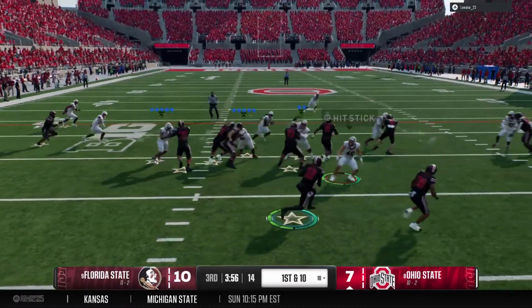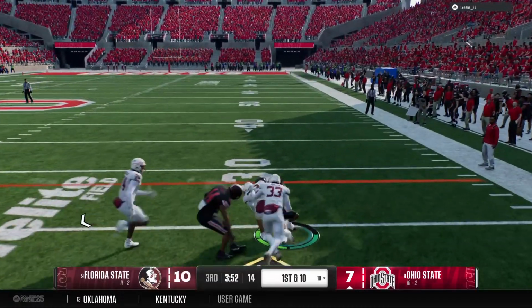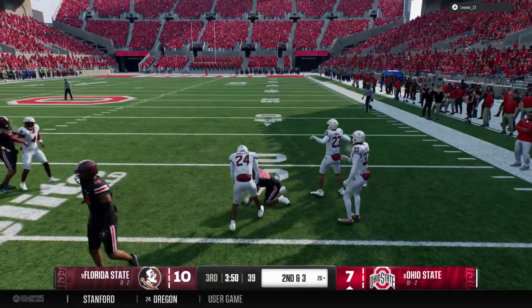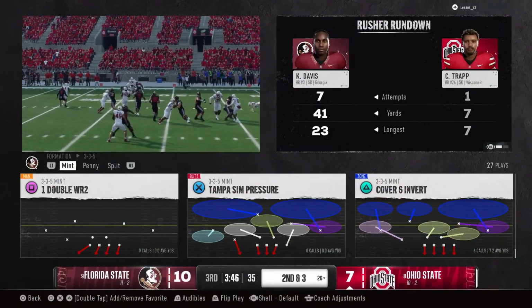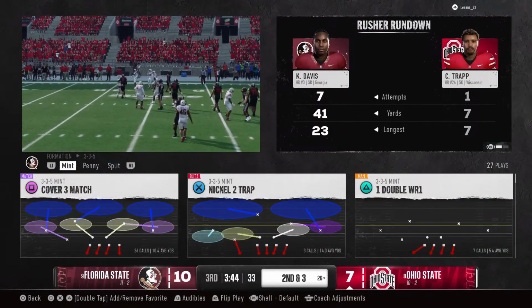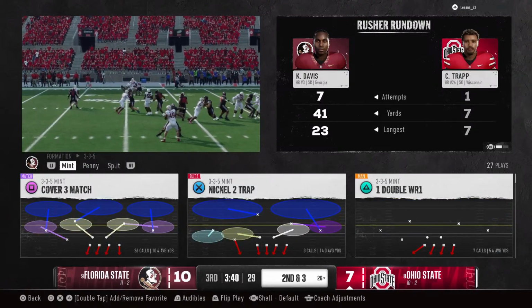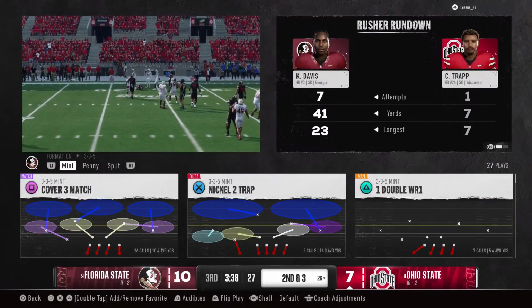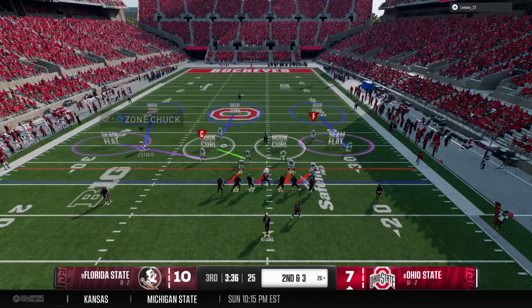It's an option look. Pitch play to the back. The pickup is 7 yards. Now 2nd and 3. Great job by the offensive line here, opening up some holes and giving the running back room to run on 1st down. Plays like this can open up the playbook for the play caller, allow him to make that defense think, are they going to run? Maybe play action, maybe throw the ball downfield.